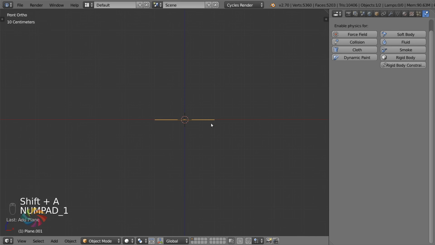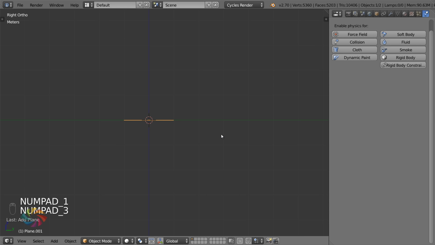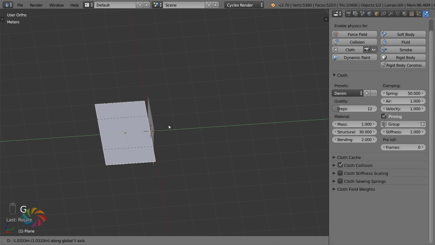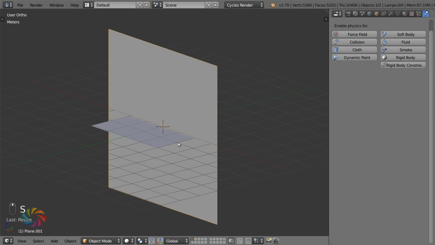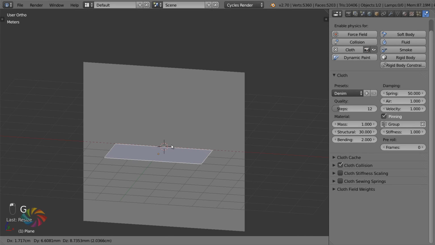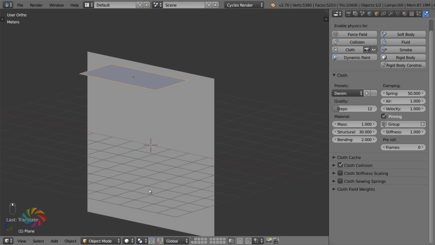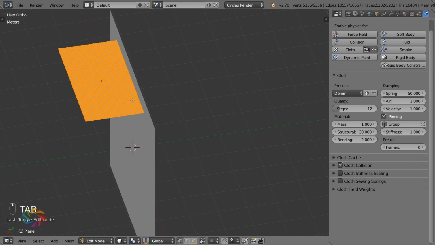So I'm just going to add in a second plane. Oh gosh, why am I jumping from forward to backwards? All right, side view, right? Rotate that by 90 degrees, okay? And with our towel here, let's move that across. Okay, so this is our wall. All right, I'm sort of getting lost in my own scene. Okay, here we go. Now, I'm going to put the towel right at the top there, just in case it falls way too far down, all right? So now it's got a nice big wall to bash up against.